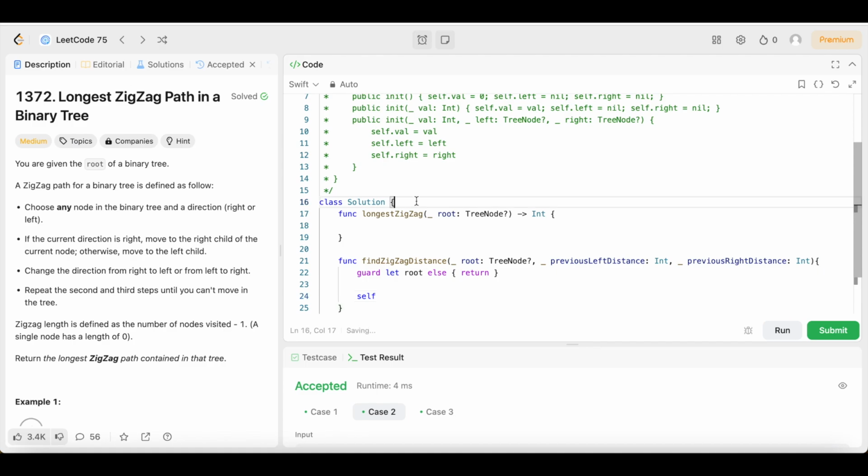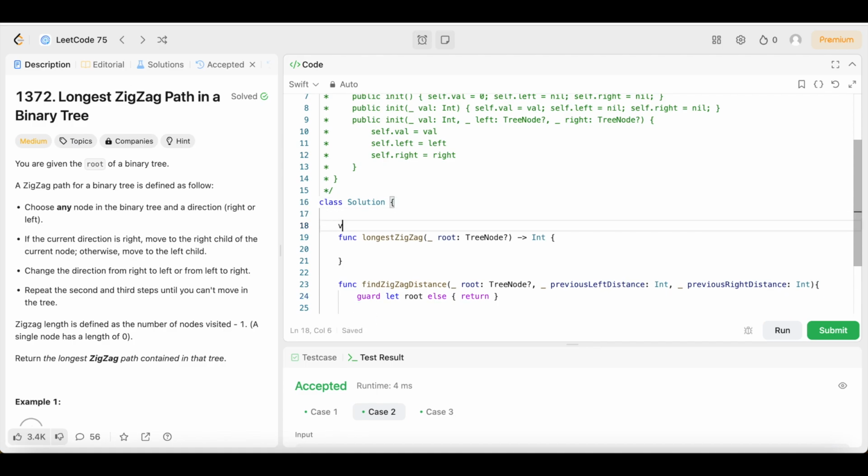The first thing we need to do is declare this variable up here. We're going to create a variable called longestDistance, and we're going to set that equal to 0.